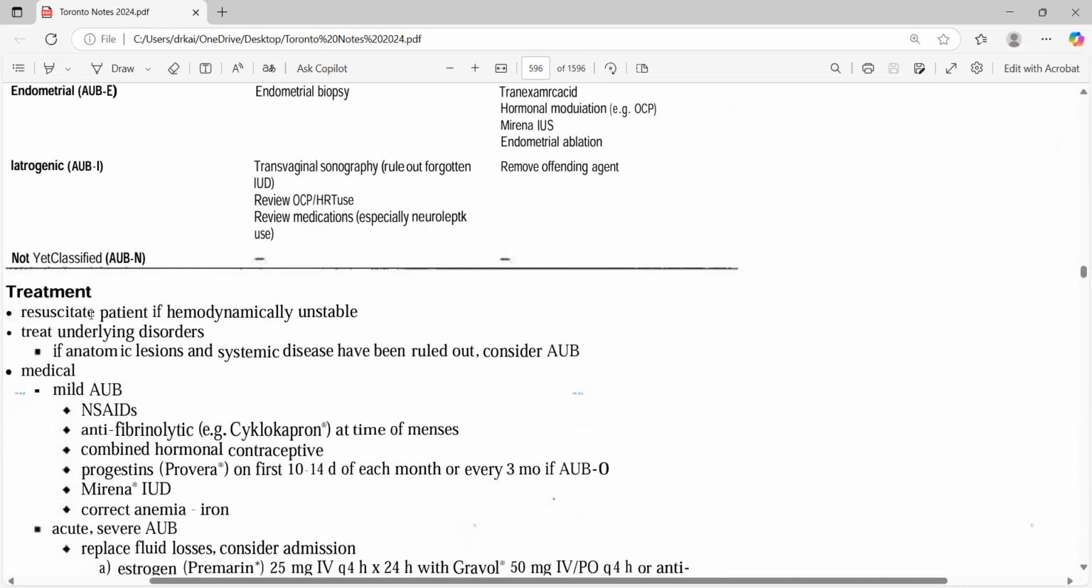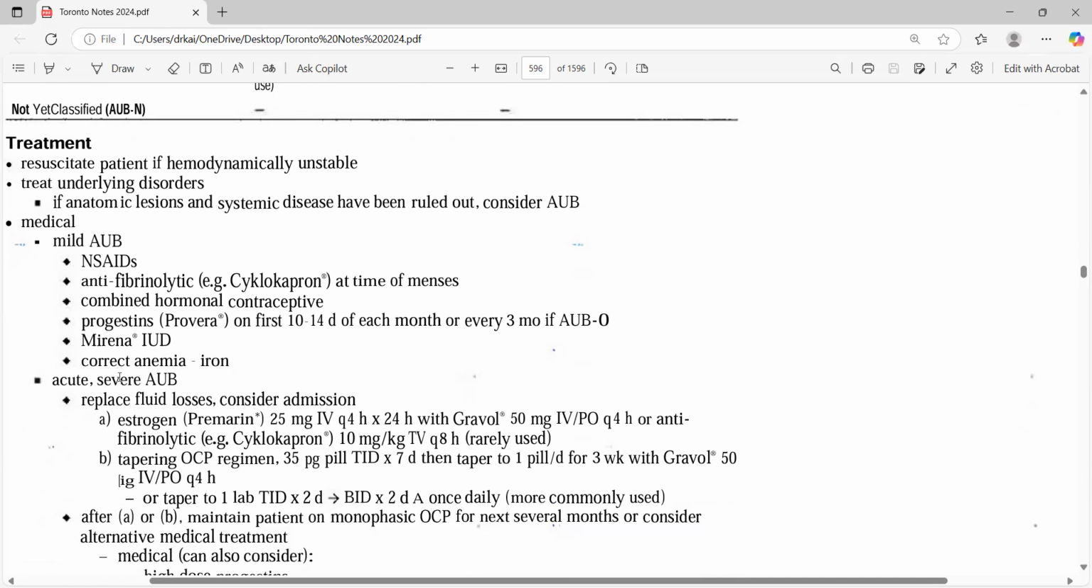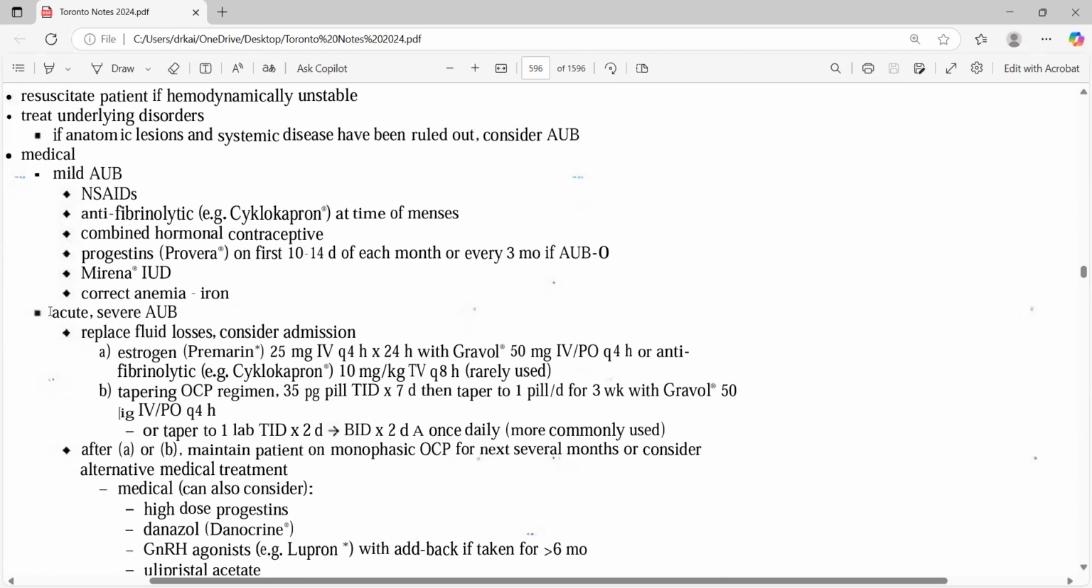Then the treatment is to resuscitate and treat underlying lesions. For mild abnormal uterine bleeding, we go for NSAIDs, antifibrinolytics, combined hormonal contraceptives, progesterone, Mirena IUD, and correct the anemia, starting with iron. So here is one thing. We do read it many times, and we keep missing this one.